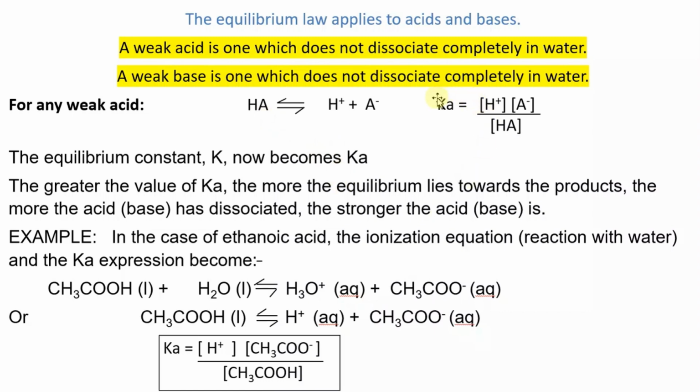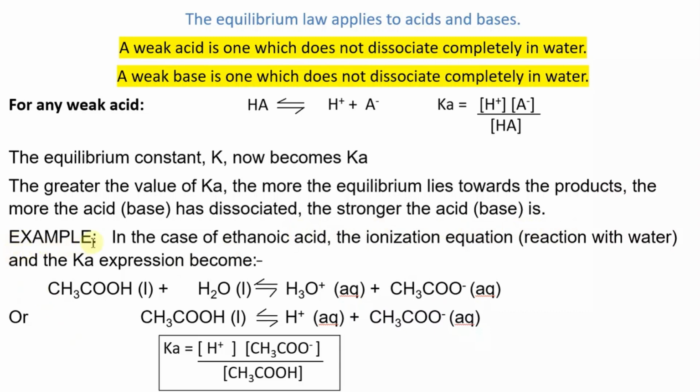I can write an acid dissociation constant in the same way that I would write an expression for an equilibrium constant. Here, my equilibrium constant K now becomes Ka, specific. The greater the value of Ka, the more the equilibrium lies towards the products, the more the acid has dissociated and the stronger the acid is. I could say the same thing about a base.